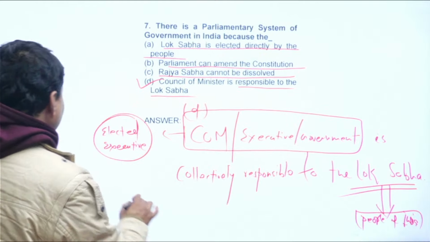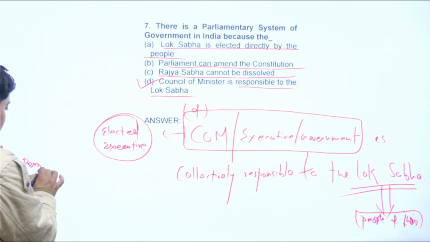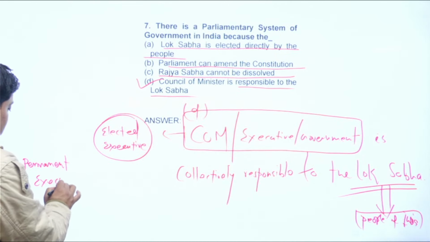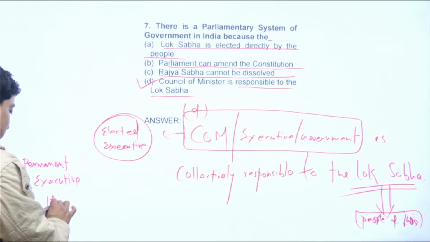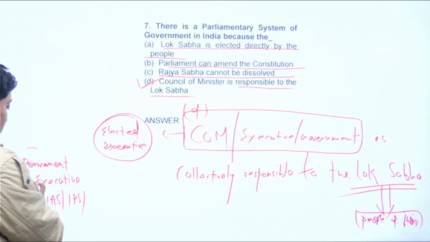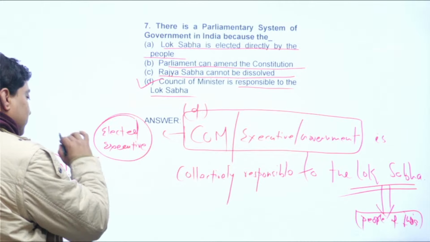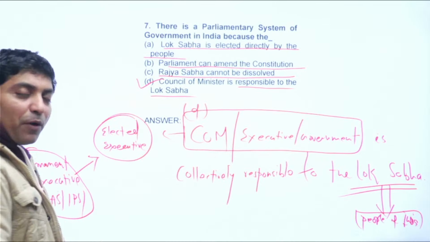And let me tell you about the permanent executive. What is the permanent executive? IAS, IPS. These are the permanent executive. Now, this permanent executive is responsible to the elected executive. So, look at the chain of responsibility.